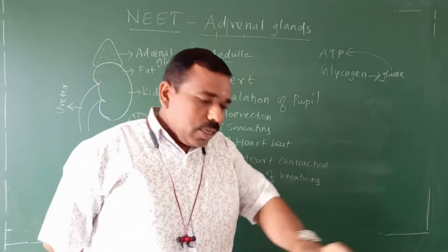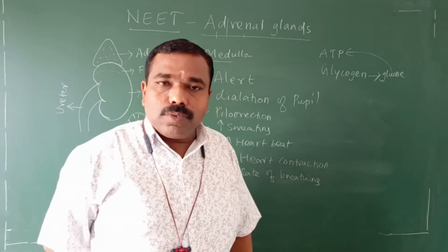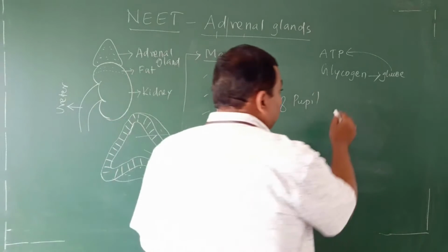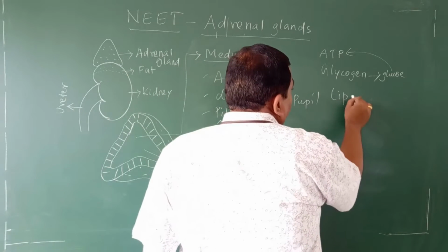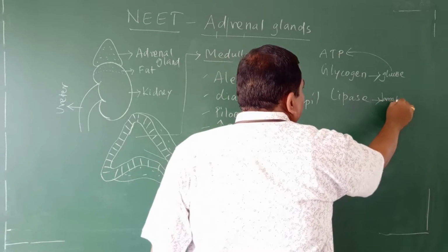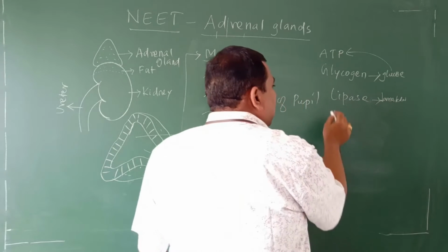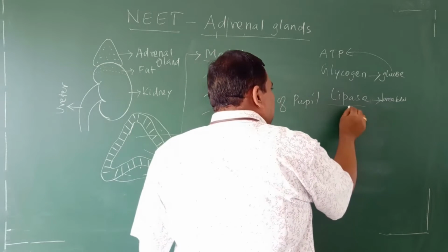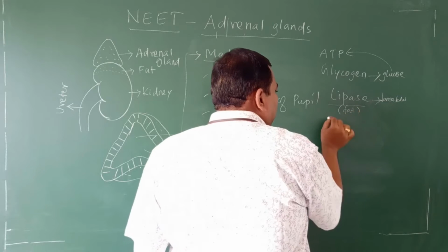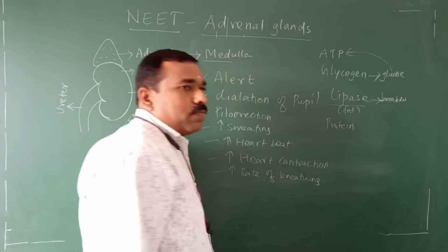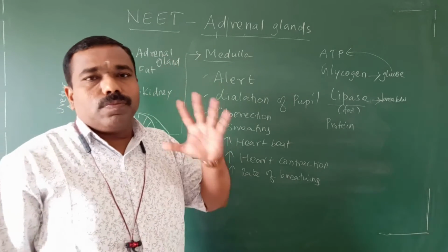Not only does it take ATP from the glucose, it also takes energy from lipase. It breaks down the lipase, which is nothing but fat. It breaks down the protein also.